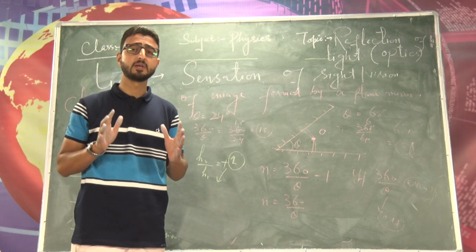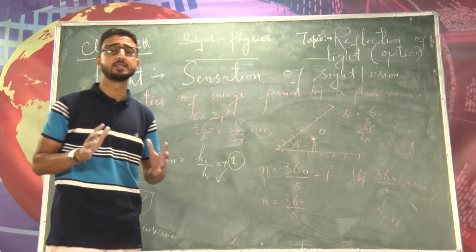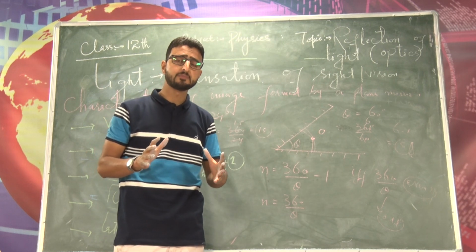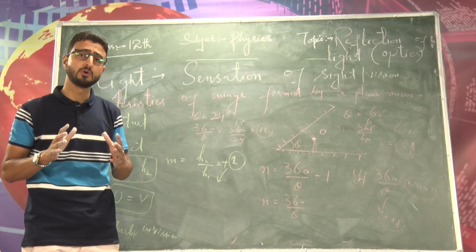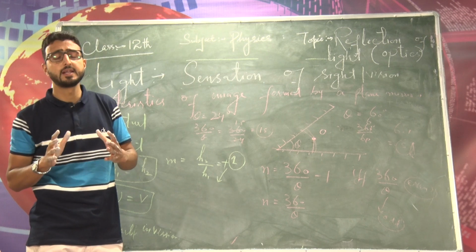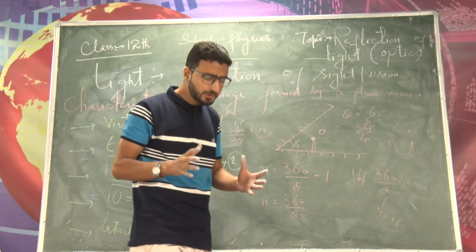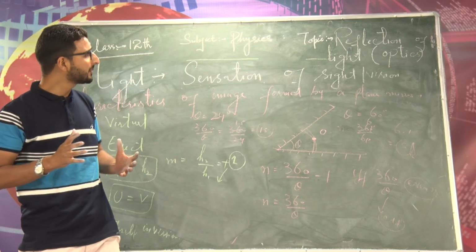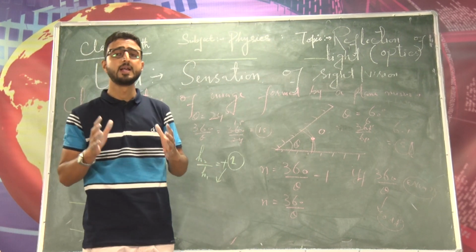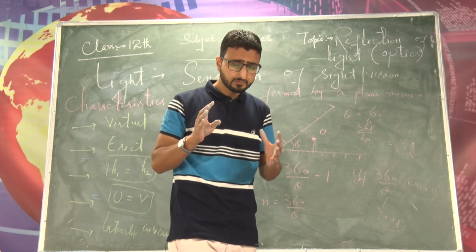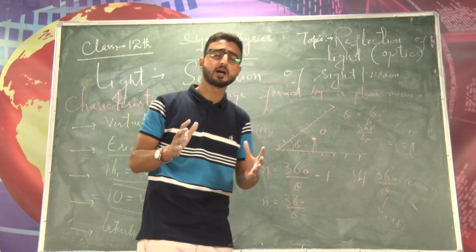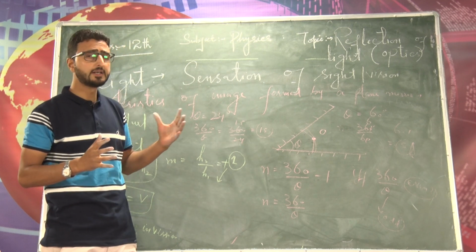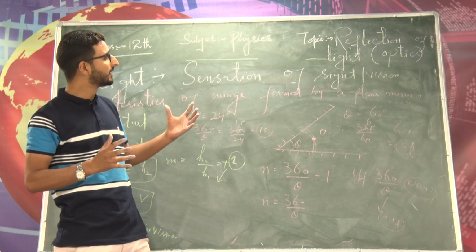So dear students, let me revise the things which we discussed in today's lecture. I started from the definition of the light, then two facts about light, then nature of the light. Right now you know light possesses dual nature, particle nature as well as the wave nature. Different theories regarding the nature of the light, you right now know them. Then a brief review about the light. After this we discussed the first property of the light, that is reflection of the light: simply sending back of light, bouncing back of light, or change in the path of light without any change in medium. Then we discussed a little bit about the plane mirror, then the laws of reflection.